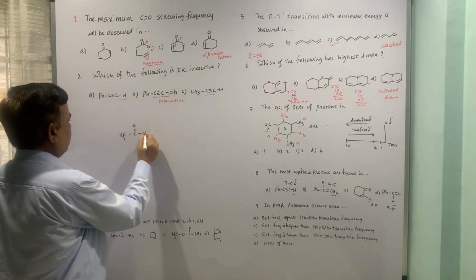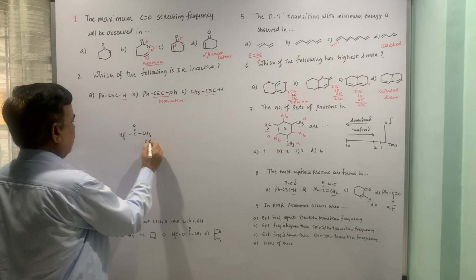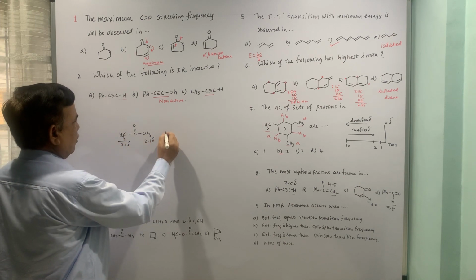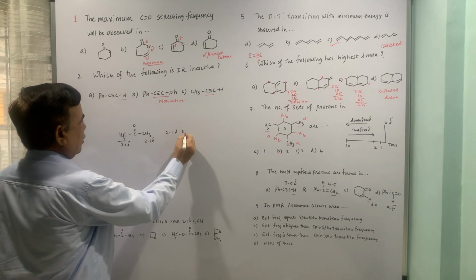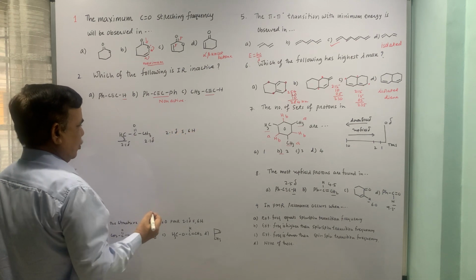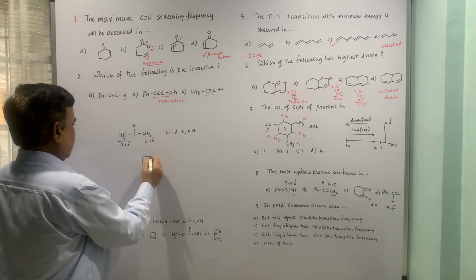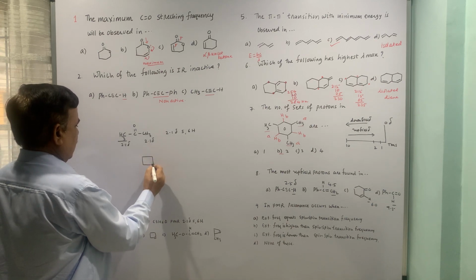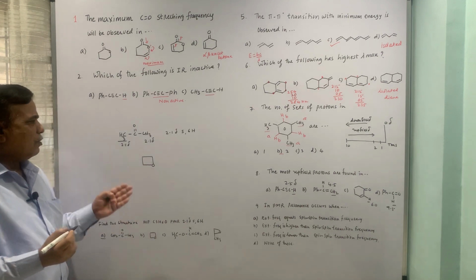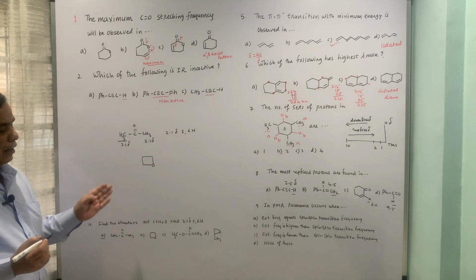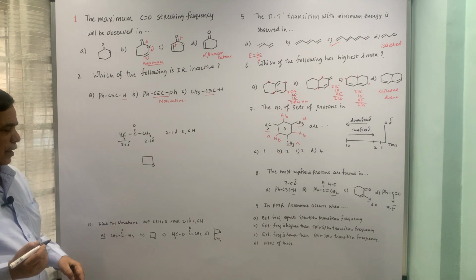The first one, this is 2.1 delta, and both are chemically equivalent. So this compound will give a signal for 6 protons. So the first option is correct. Now moving on to the second option. This compound also has one site of unsaturation, in the form of an alicyclic ring. You have 3 sets.